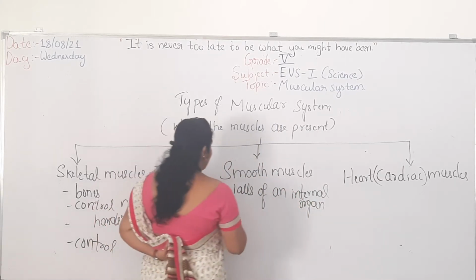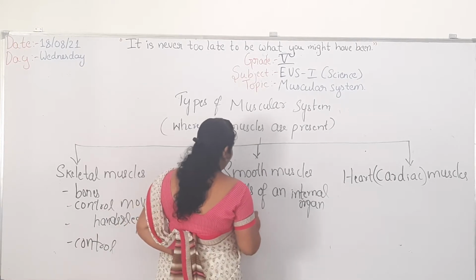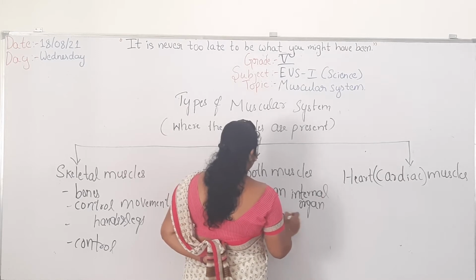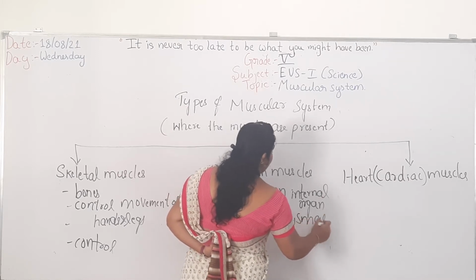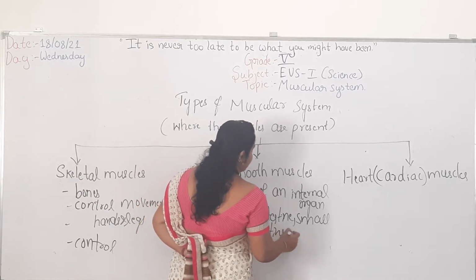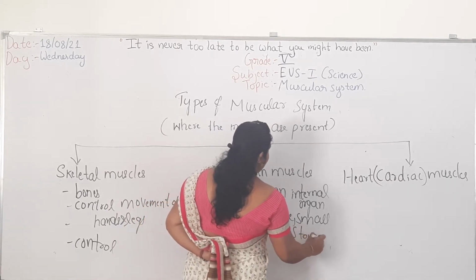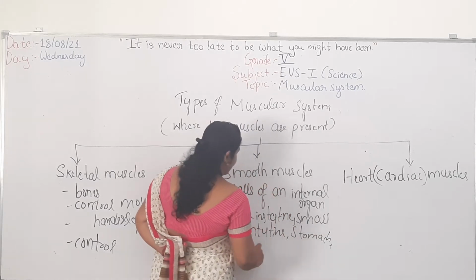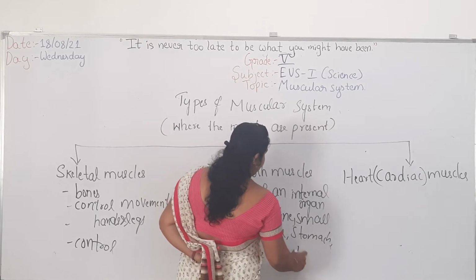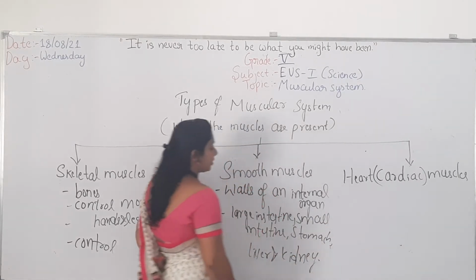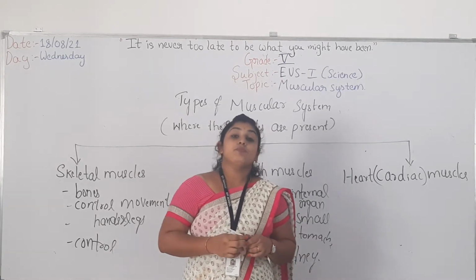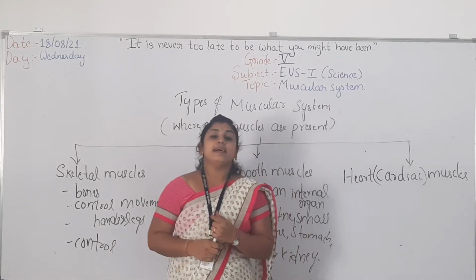Large intestine, small intestine, stomach, liver, kidney, and urinary bladder. These are some of the organs inside the body that have smooth muscles.